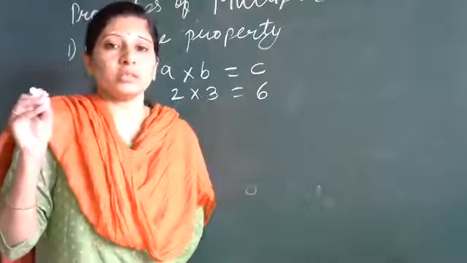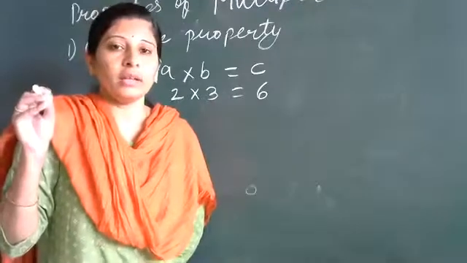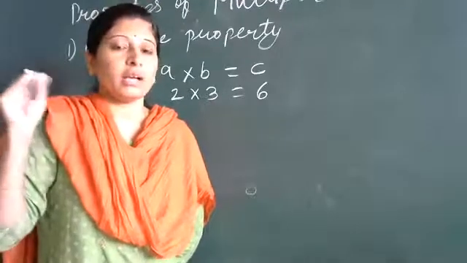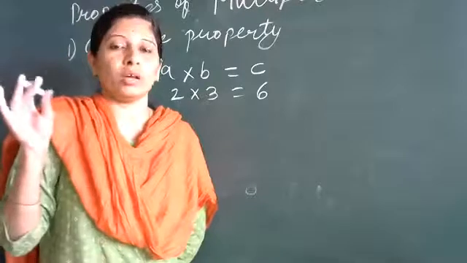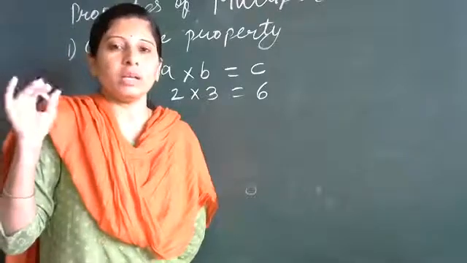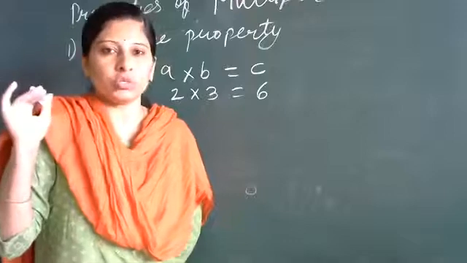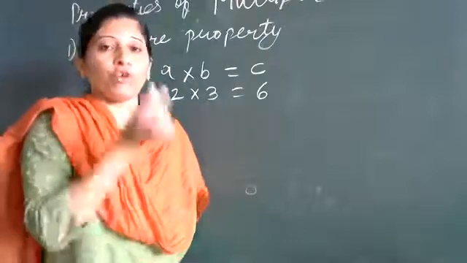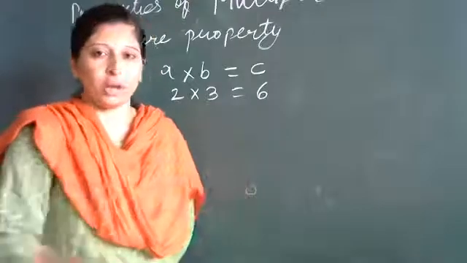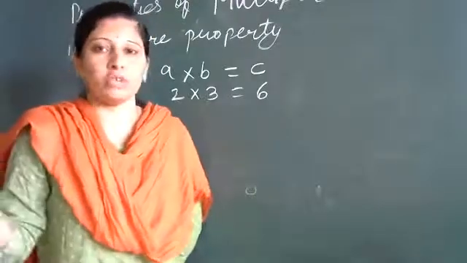Only then can you solve the big sums in higher classes, because properties are used there. So you should remember which property holds for what: for addition, subtraction, multiplication or division.